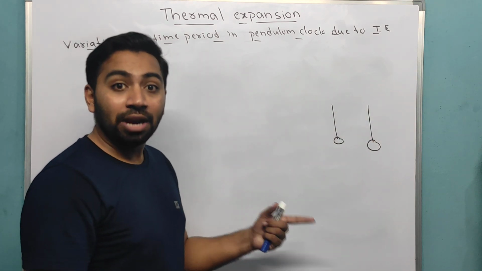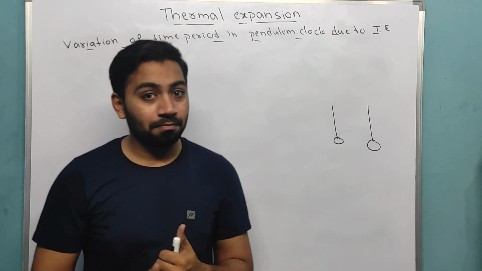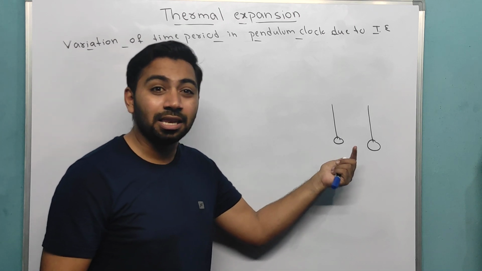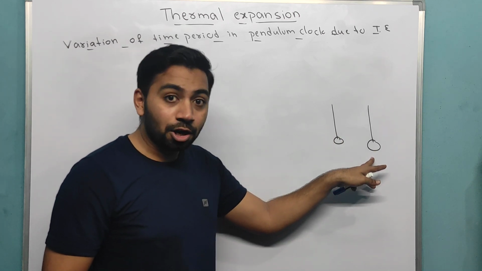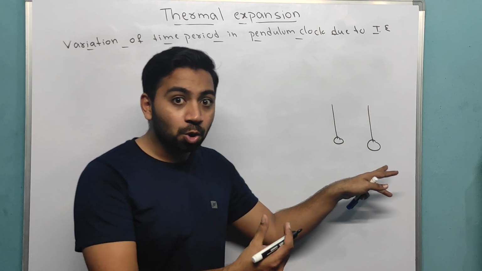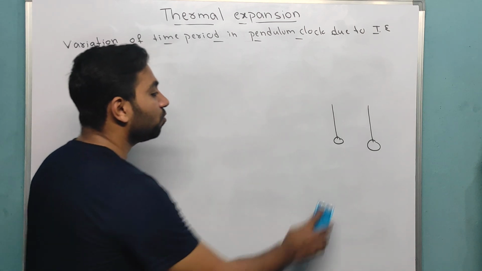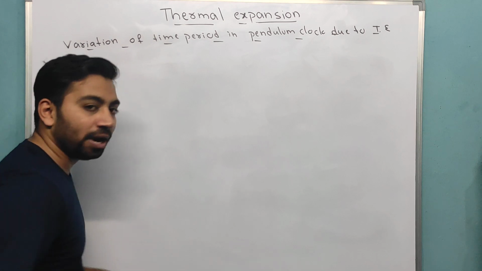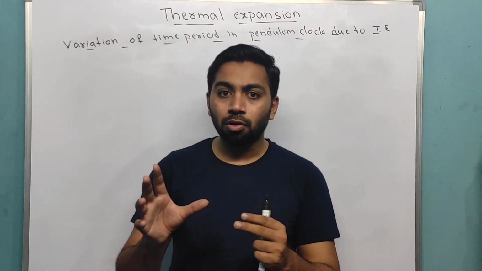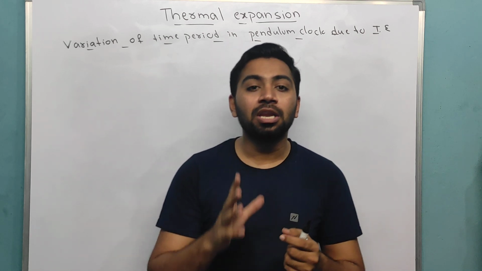Now if the length of the pendulum is increased, then it will cover more distance in more time. Less distance in less time, more distance in more time. Due to the increase in length, it will move slowly, which means it is losing some time. That losing time is what we need to find here. What I am saying is very simple: at summer time, a pendulum clock loses some time or lags some time because it expands. That lag of time only we need to find.